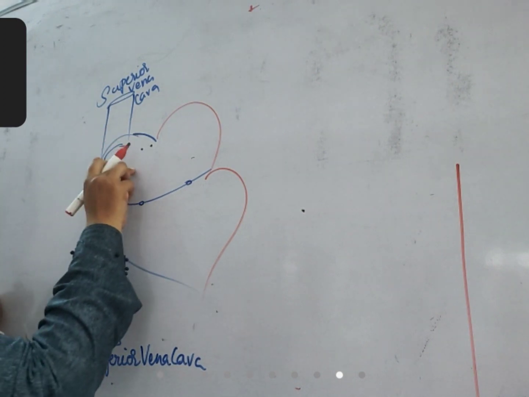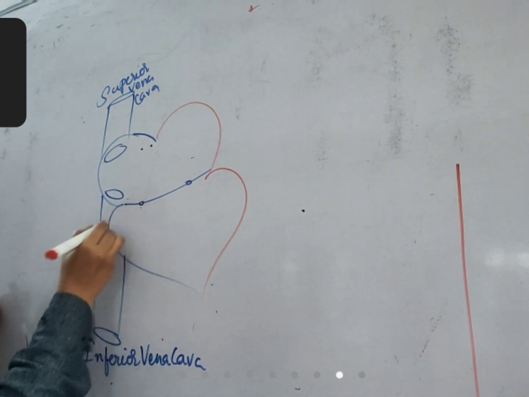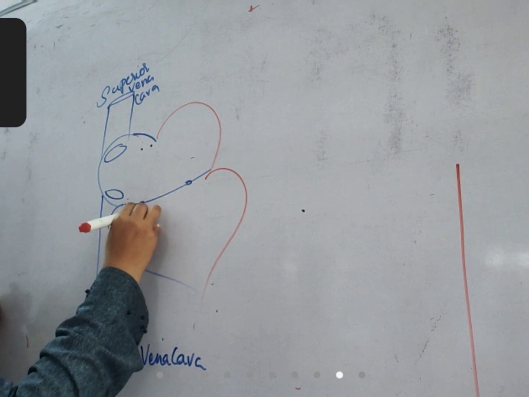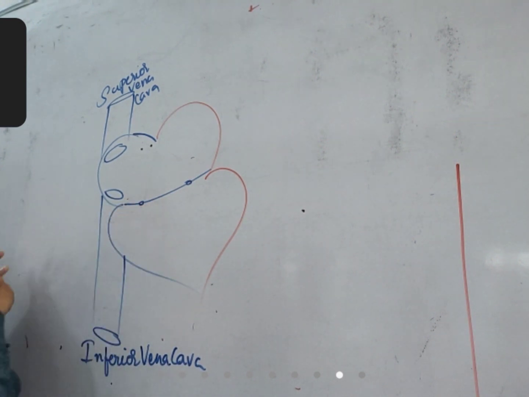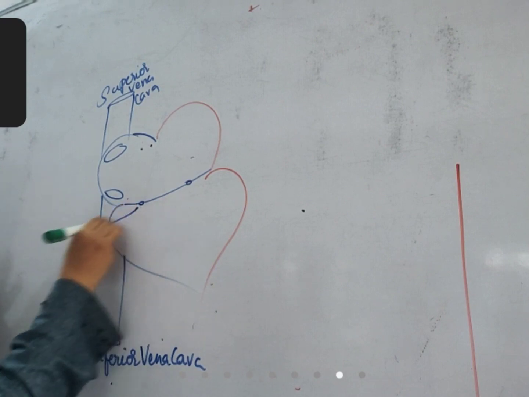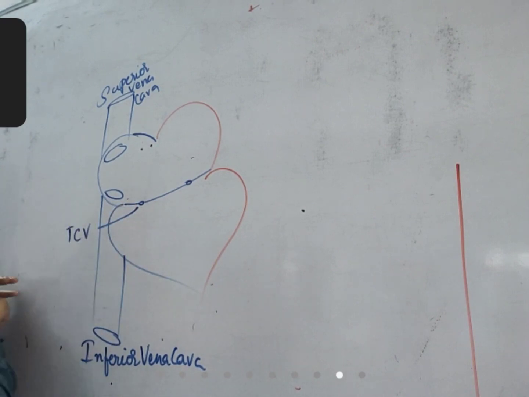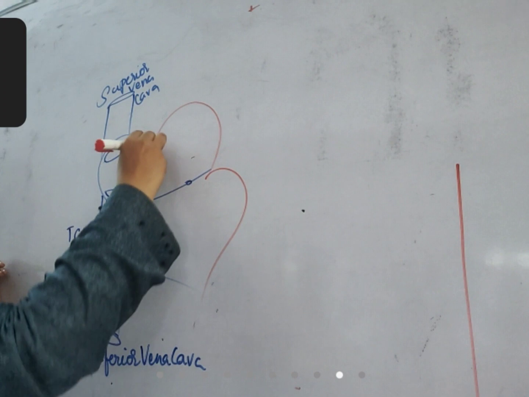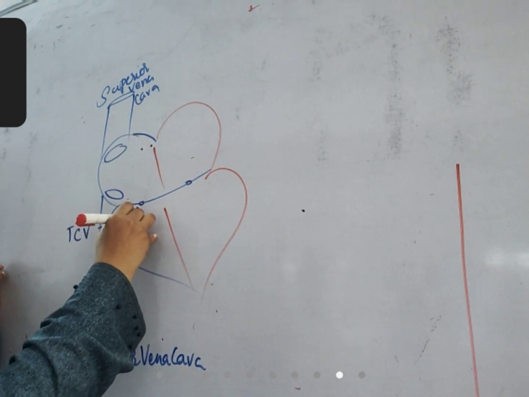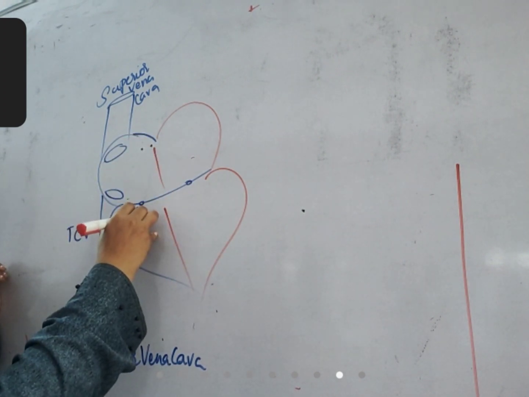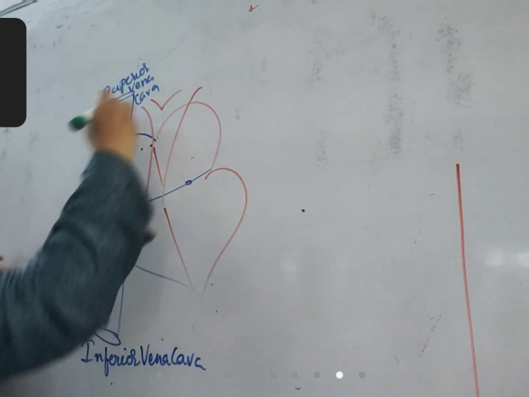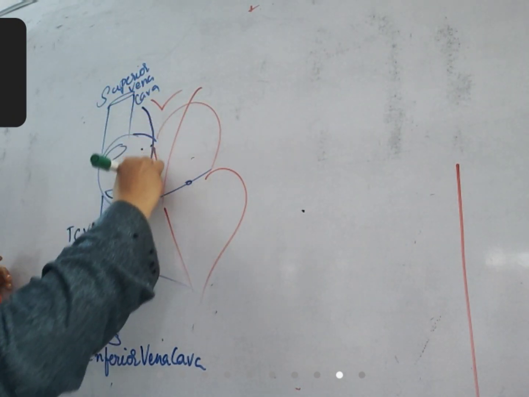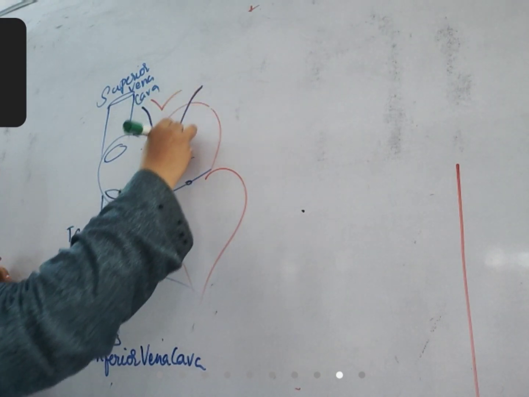Then blood enters from the right auricle to the right ventricle through the small valve called the tricuspid valve. From the right ventricle, blood enters into the lungs. This is also deoxygenated blood only. I'll draw in blue color.